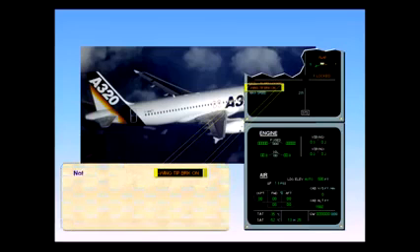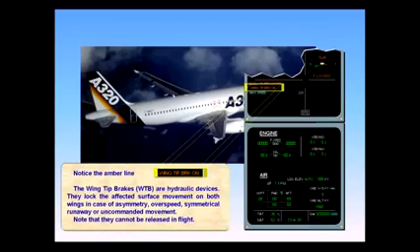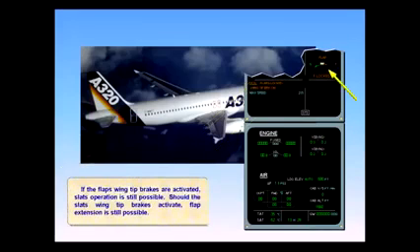Notice the amber line. The wingtip brakes, WTB, are hydraulic devices. They lock the affected surface movement on both wings in case of asymmetry, overspeed, symmetrical runaway, or uncommanded movement. Note that they cannot be released in flight. If the flaps wingtip brakes are activated, slats operation is still possible. Should the slats wingtip brakes activate, flap extension is still possible.